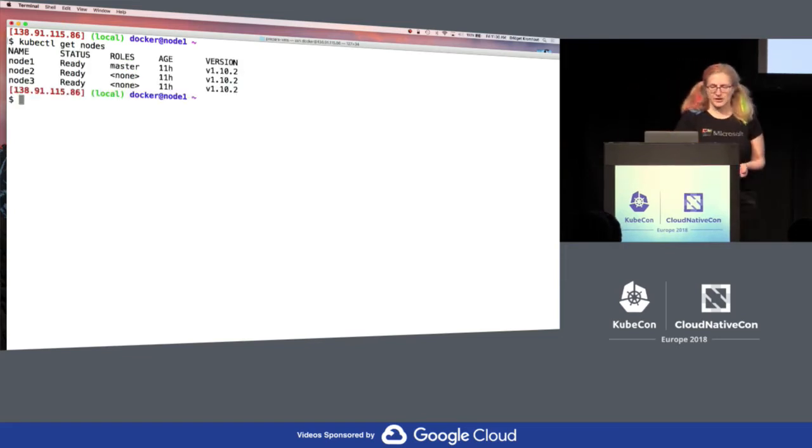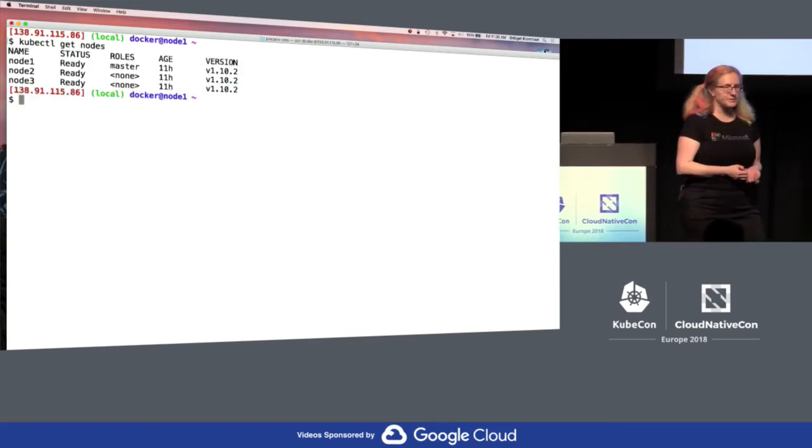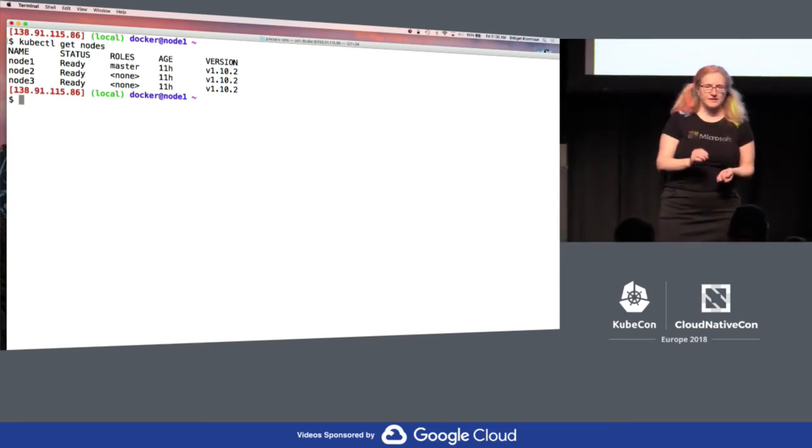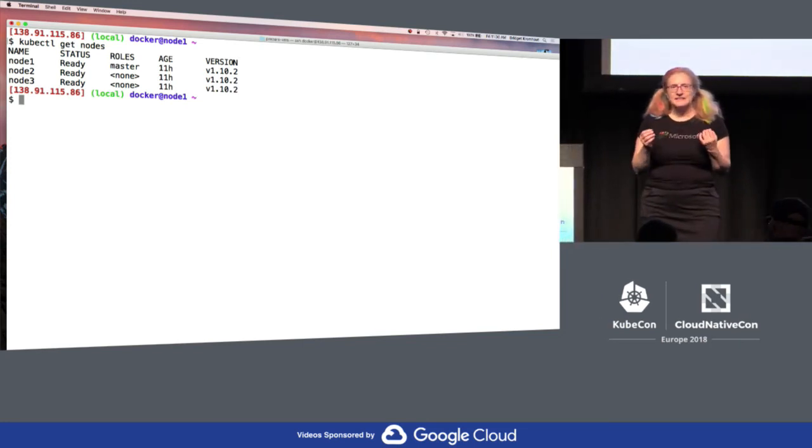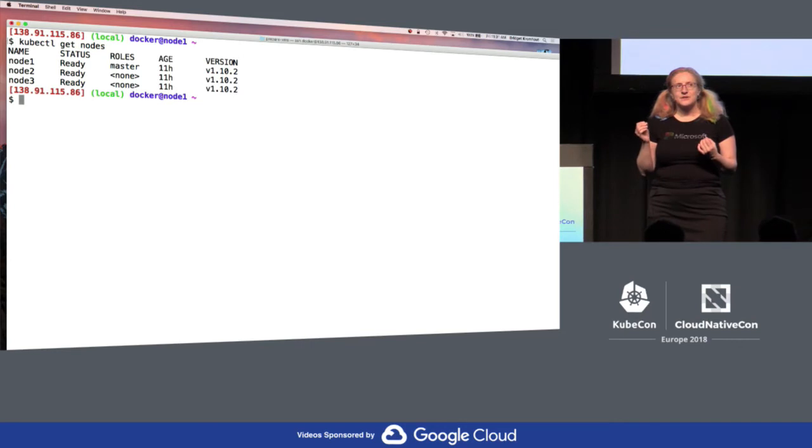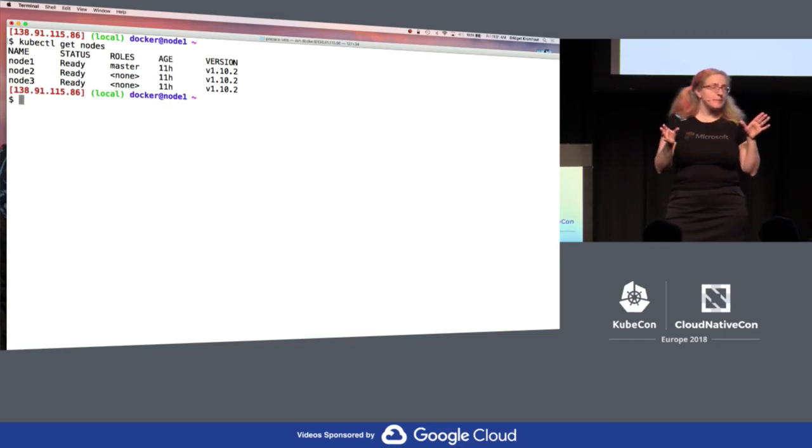So I have nodes here. I set them up 11 hours ago, like when I got back from the party thing last night. And this is, again, back to the meandering and opinions. Some people might say, oh, that's not fun. You gave me a cluster that's already configured. And other people are like, oh, that's great, because we want to do a lot of things with the cluster and we don't want to spend time configuring it.